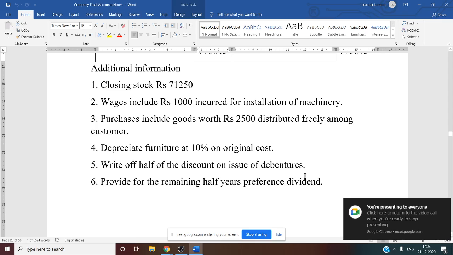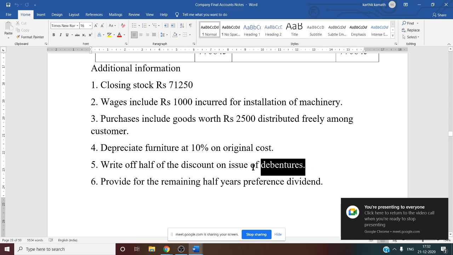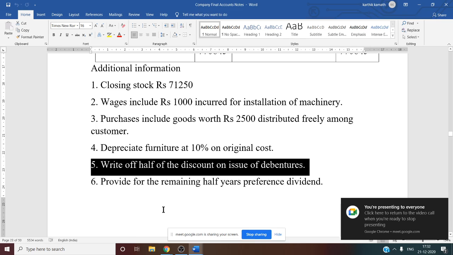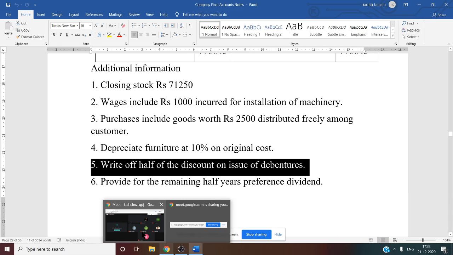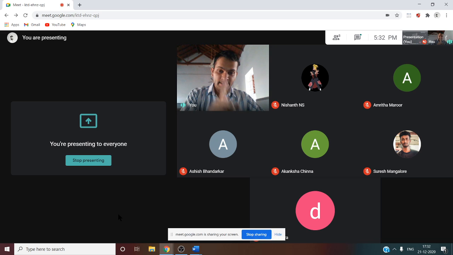Next one, you see, write off half of discount on issue of debenture. Whenever you see the word write off, it comes under depreciation and amortization expenses. So that is working note number 29. Working note number 29, you have to show this information.